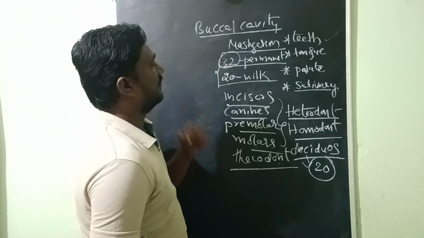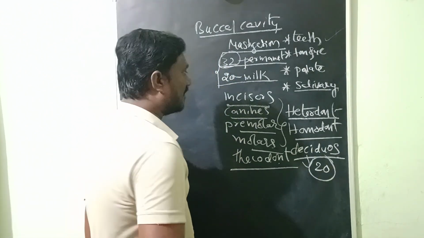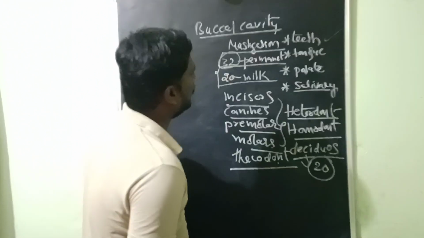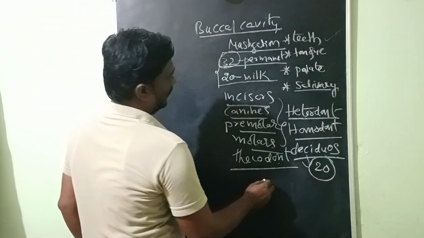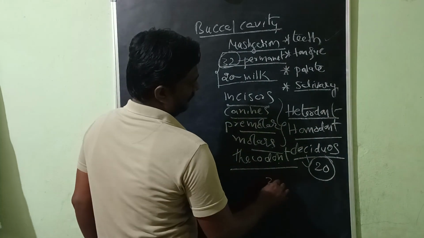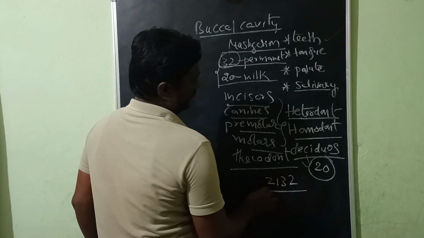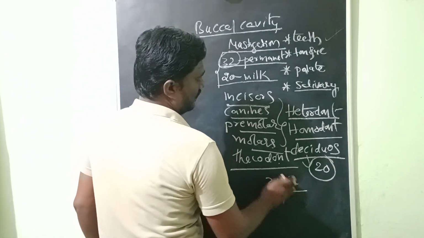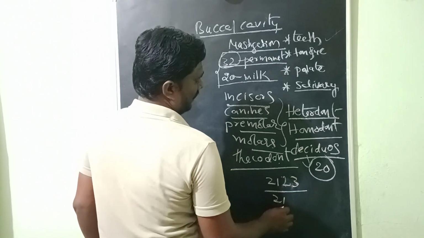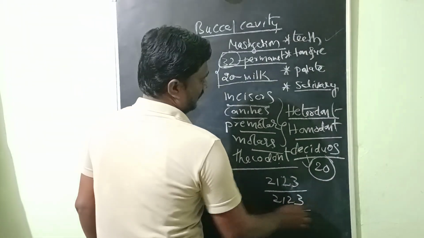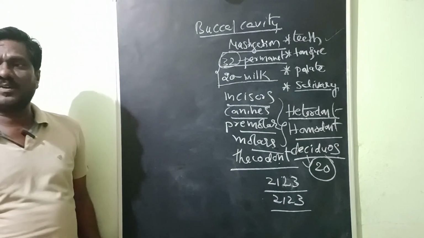Permanent teeth are 32. What is the dental formula? The dental formula of human beings is 2123 by 2123.